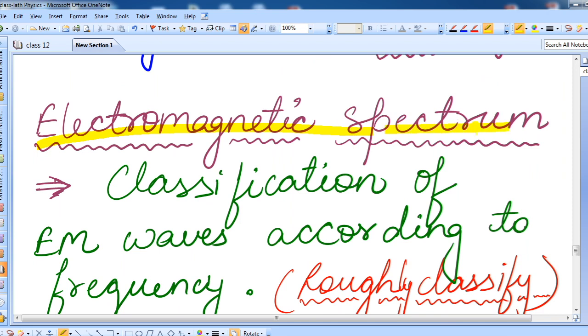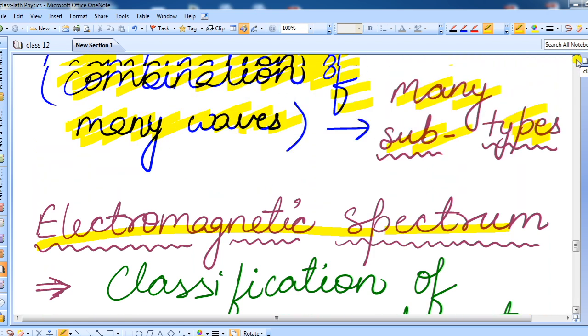Electromagnetic spectrum. Give me a minute, children. Okay. Yes, give me a minute.